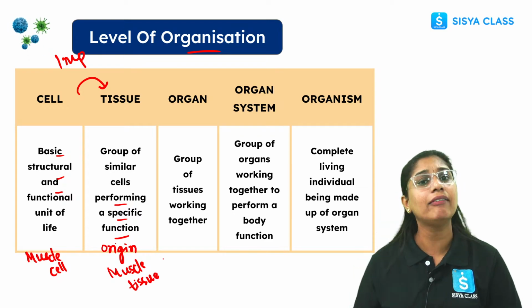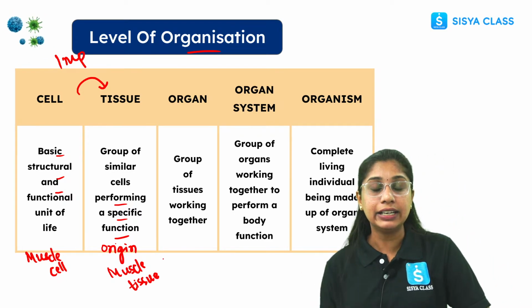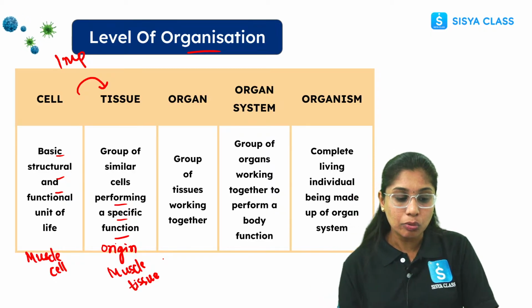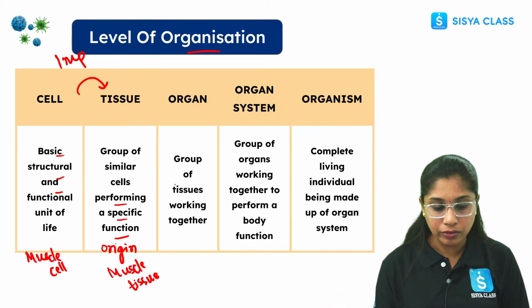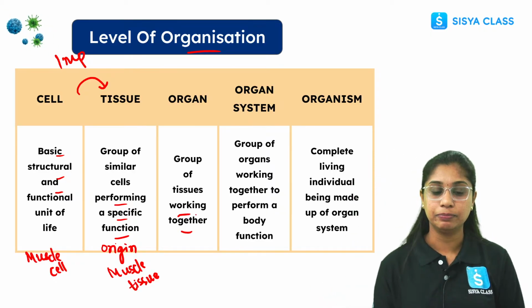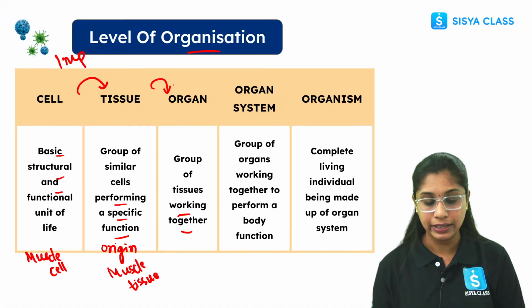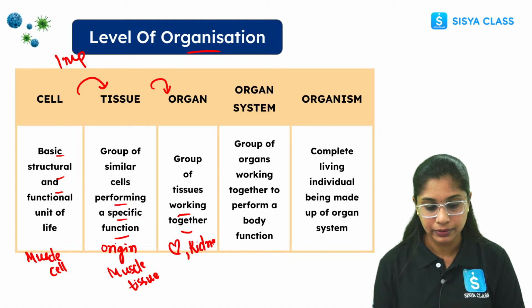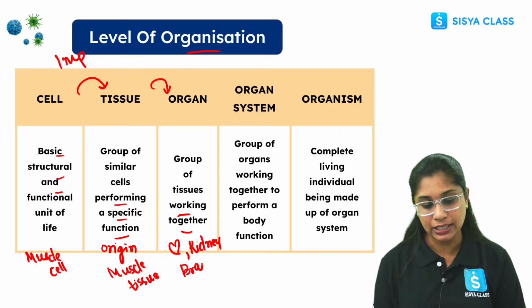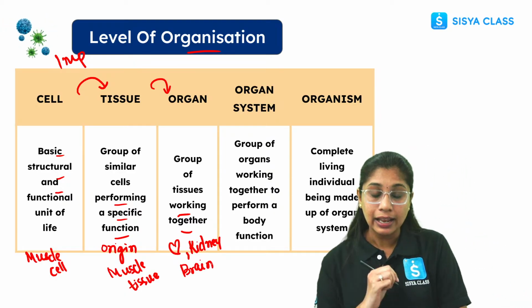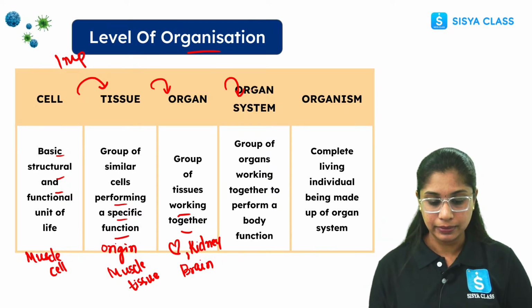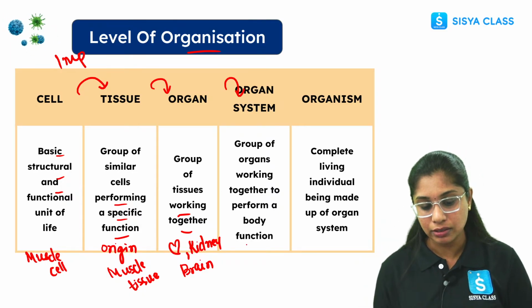In our body, we have a lot of organs. We have kidney, heart, brain, liver. So what is this? A group of tissues working together is called an organ. For example, we have heart, kidney, brain. These are the examples. Now, a group of organs forms the organ system, having a common function.